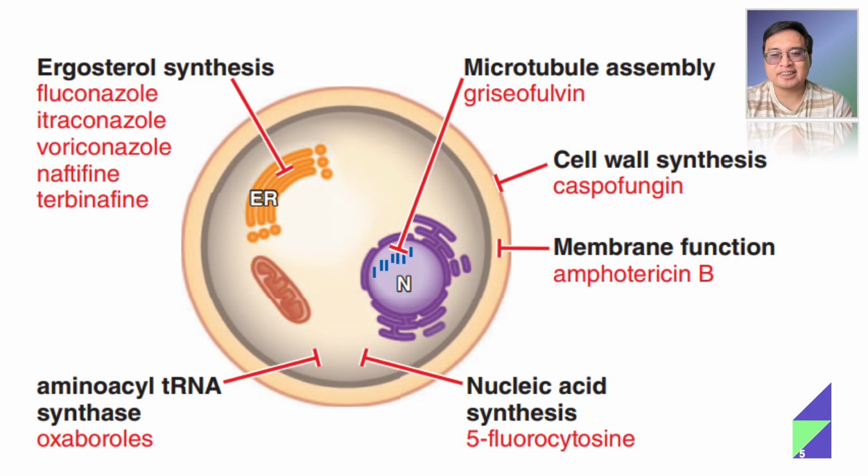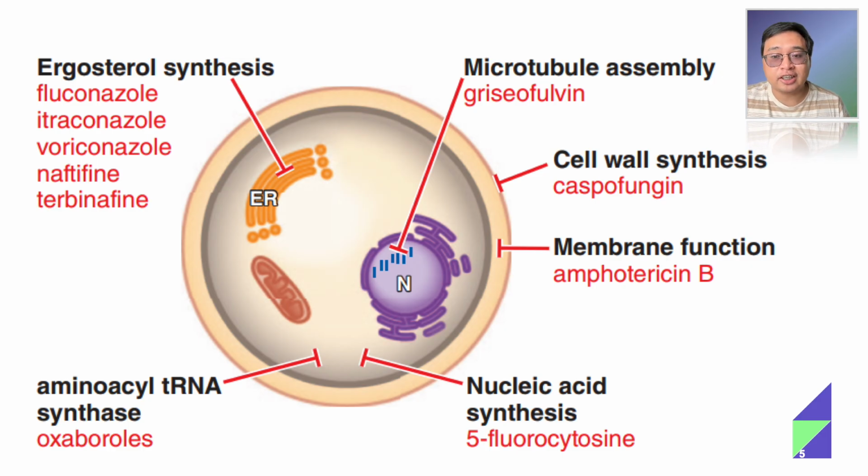Alright, so once again, what are the 6 drug classes? Starting from the outermost, the beta-glucan synthase inhibitor, caspofungin. Beta-glucan is a component of chitin. Next, those that bind ergosterol directly, the polyenes including amphotericin B and nystatin. Another one is the ergosterol synthesis inhibitor, the 14-alpha demethylase inhibitors, the fluconazole, itraconazole, and voriconazole.